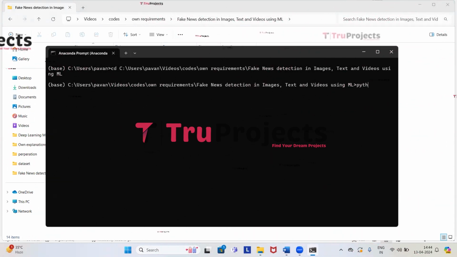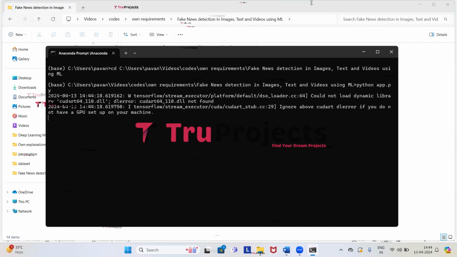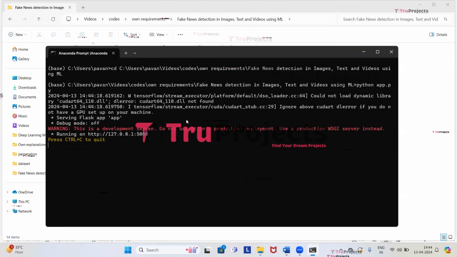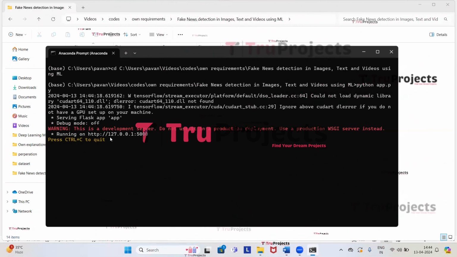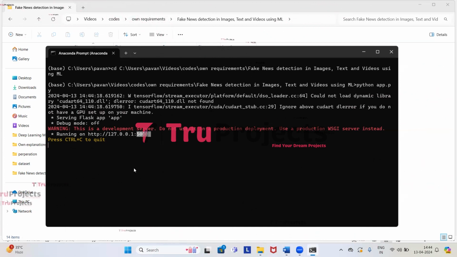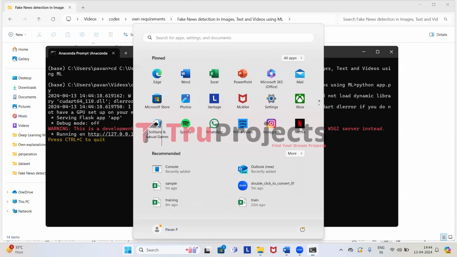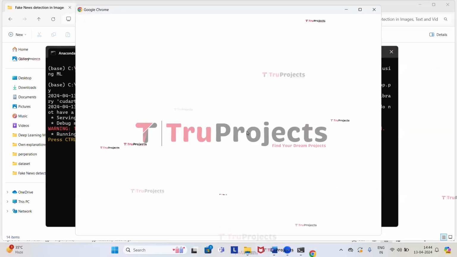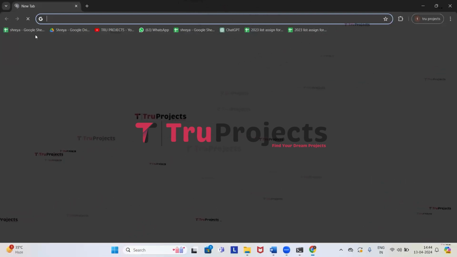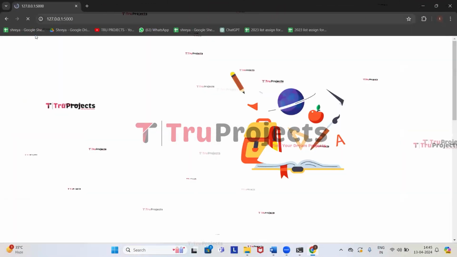Now we need to compile the app.py file. So give the command python space app.py and now click on enter. This command will execute the Python script and perform a runtime check for any syntax errors or logical issues. After running the app.py file, the Flask framework will host the application locally at the default address, which is the localhost, and the port, unless configured differently. Now we need to copy this local link provided by the framework and paste it in any web browser. So I'm copying the link. I prefer Google Chrome, so I will paste it in that. Here we need to paste the link and then click on enter.